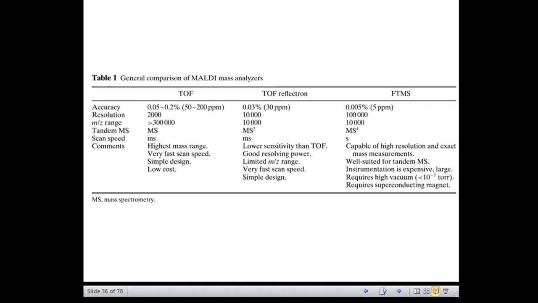The TOF reflectron offers about 0.03%, whereas the FTMS offers high accuracy, that is 0.005%, but as I said, it can go up to 0.001%.